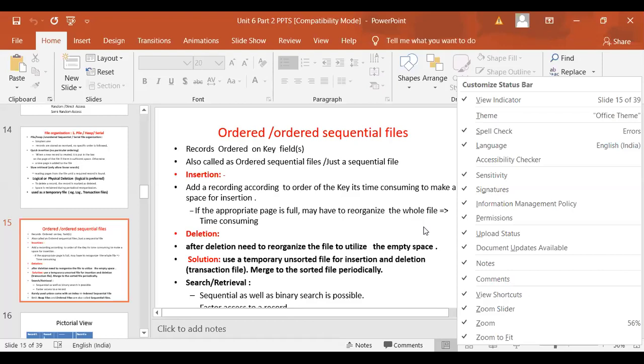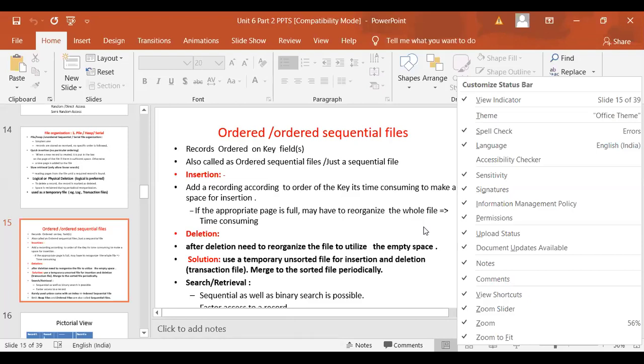So the solution is to use a temporary unsorted file for insertion and deletion, which is called a transaction file, and merge it to the sorted file periodically. If you understood that, we are already doing it for deletion and updation right now when you are working with the sequential file. After deletion and updation, we create a temporary file, store my records excluding or including the updated record, and then rewrite the whole file again over the original one. The same solution we have to apply when doing insertion with a sequential file.